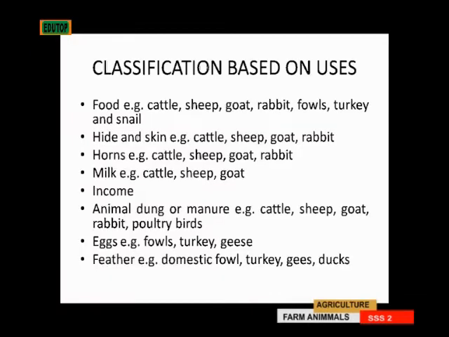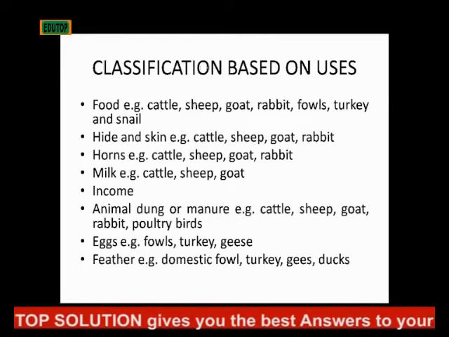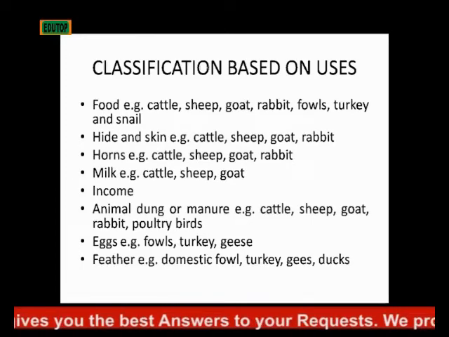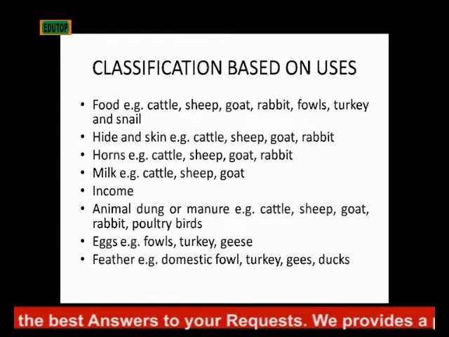Then another classification is their animal dung. The dung is used as manure. The dung of cattle, you use it as your manure. That of sheep, goats, that of rabbits, and even poultry birds, they are used as manure.